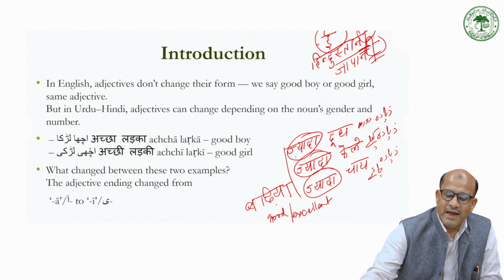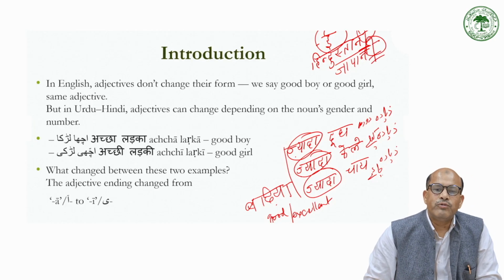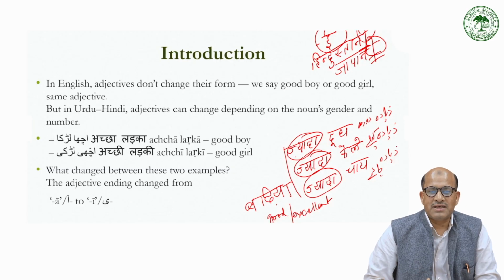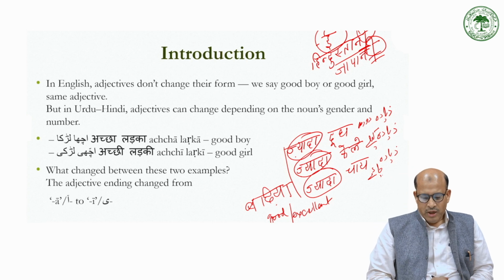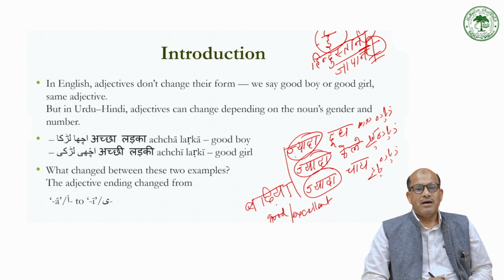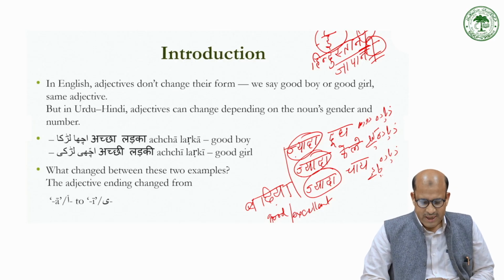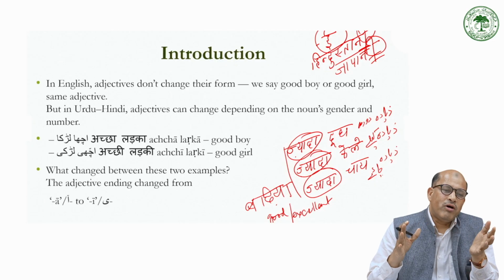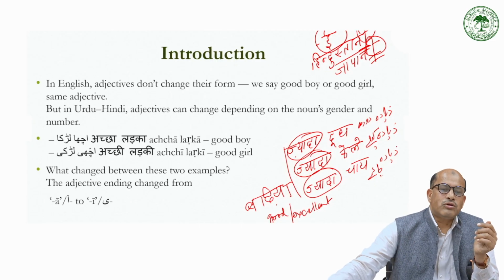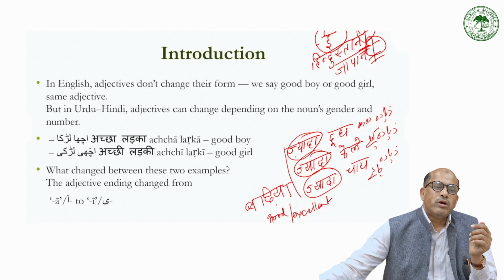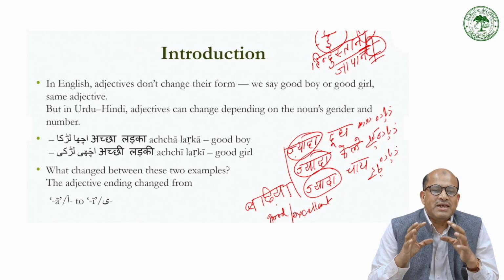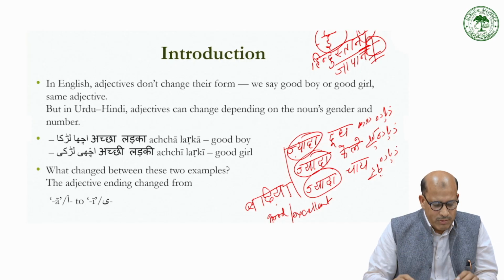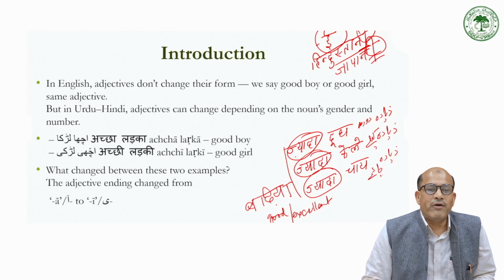By adding this e at the end, we also make adjectives from place names, like Madras, Madrasi. Chin, Chini. So Banarsi kapra, Banarsi sari, something like that. We can always use those kinds of examples here. So this is all about adjectives. Now I am going to walk you through the different sets of adjectives and how they are used in general. The basic concept, if you understand this, you will be fine with the use of adjectives.